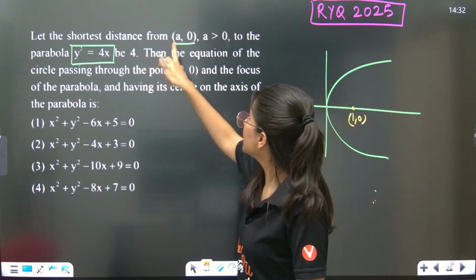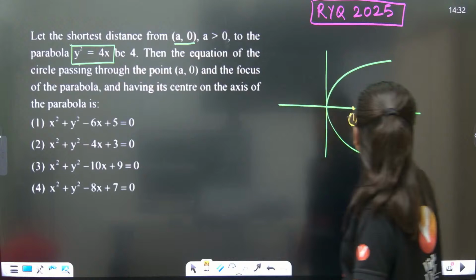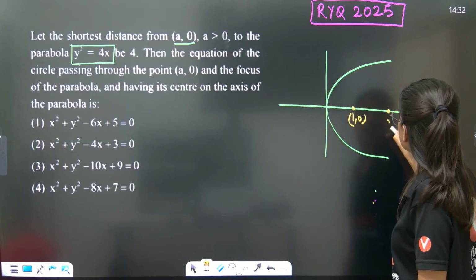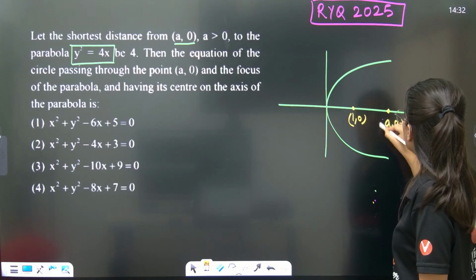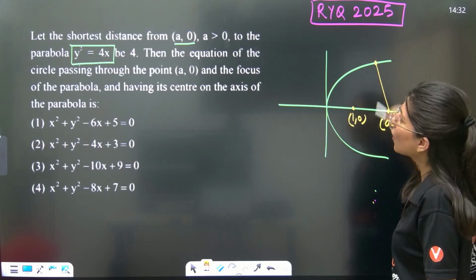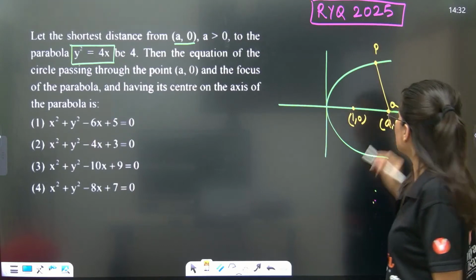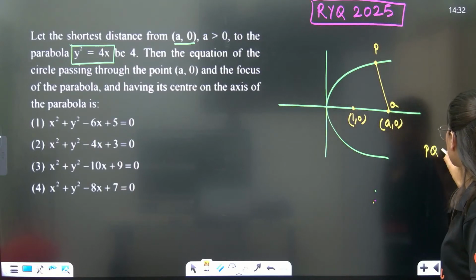The shortest distance from (a, 0) to the parabola is 4. So (a, 0) is somewhere over here, and the distance between the parabola and (a, 0), say PQ, is given as 4.